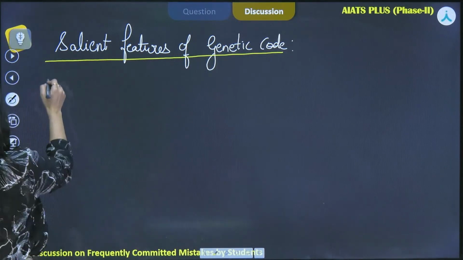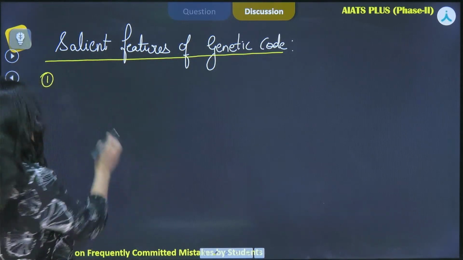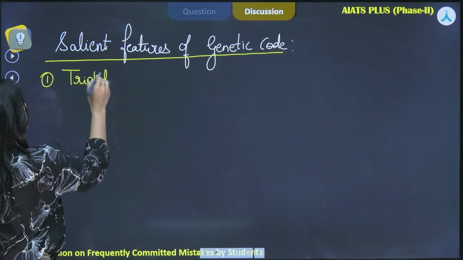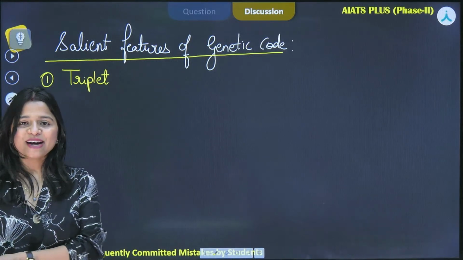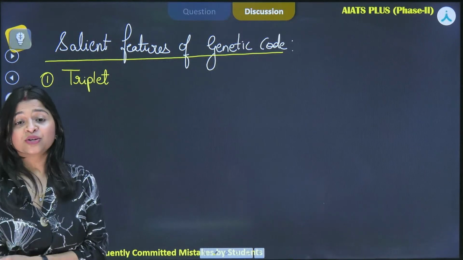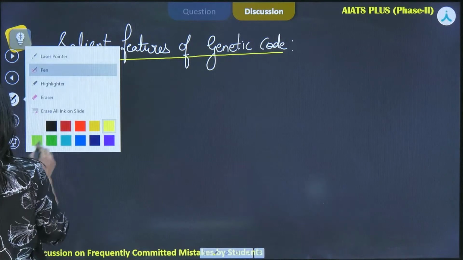So the first one that we have is the genetic code is a triplet. I will do this revision part quickly for you. I know you are already smart enough. Ratan is answering 2. Shweta Kumari is also answering 2. Yes, that is absolutely correct.